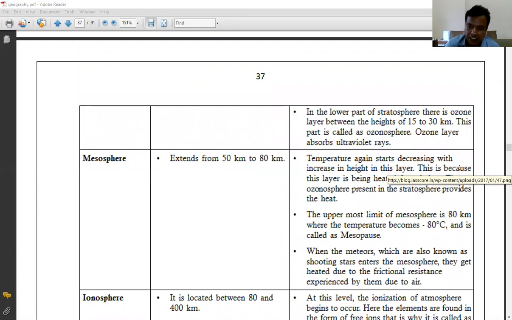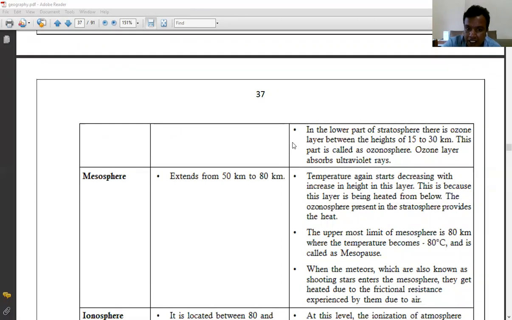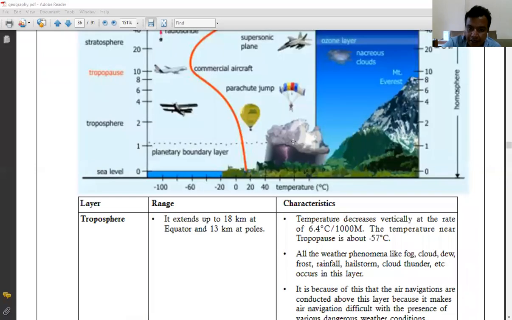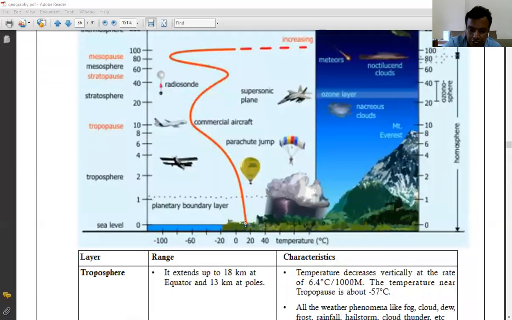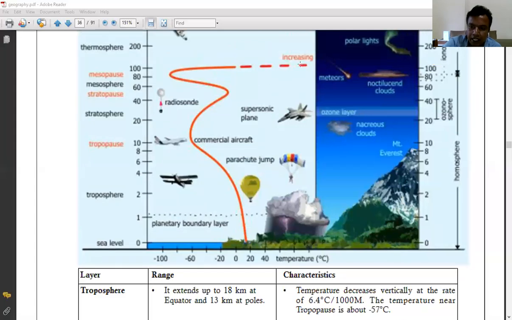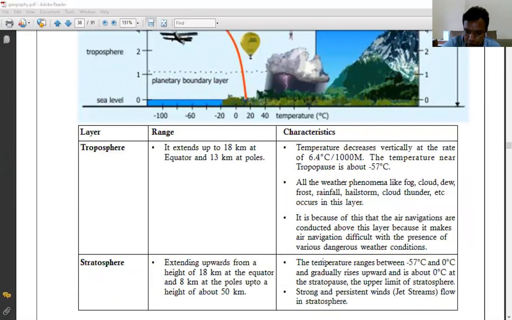Why is it a separate layer? Because here the temperature again starts decreasing. It decreases in the troposphere, increases in the stratosphere, and again decreases in the mesosphere. Here you can see the red line in the picture. This red line helps us understand where the temperature increases and where it decreases. First it decreases, then it rises, then again it decreases, and then it rises and rises.